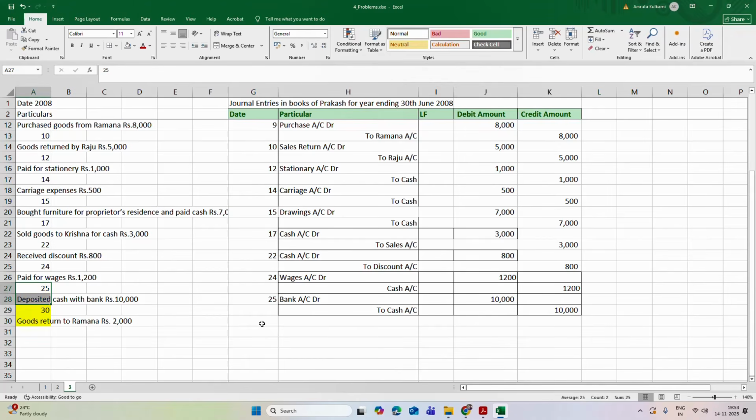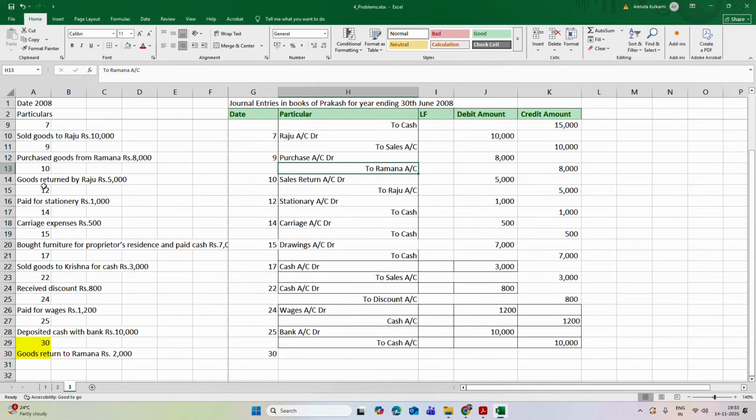And there is a last entry on 30th of Jan, that is goods returned to Raman rupees 2,000. Now here initially, that is purchase account, we purchased goods from Raman for 8,000 rupees.